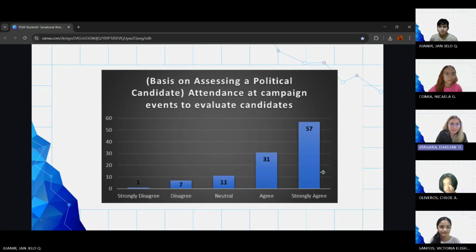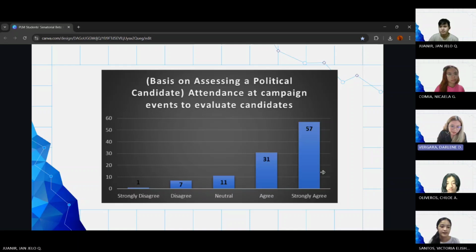So for the chart, we also use a bar graph, and we can observe that 57 participants strongly agree that attendance at campaign events to evaluate candidates is one of the bases on assessing a political candidate.